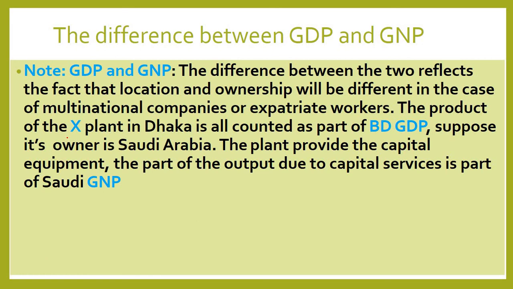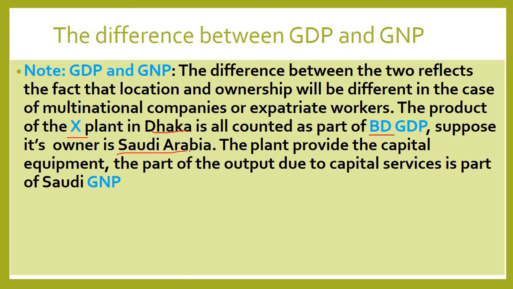Suppose Saudi Arabia has set up an industry, a plant, in Dhaka, Bangladesh, and the labor of this industry is Bangladeshi. So this is the GDP for Bangladesh, because almost all the people working here are Bangladeshi, and maybe some high officials come from Saudi Arabia.